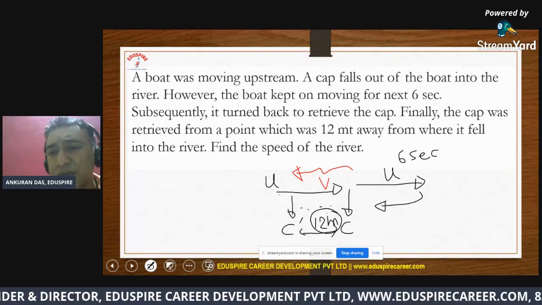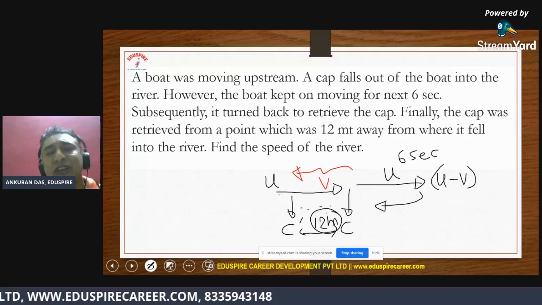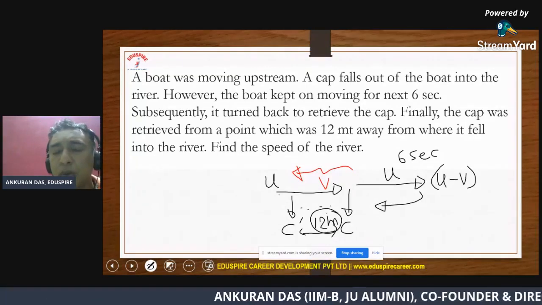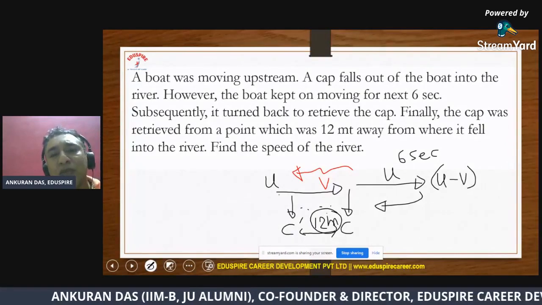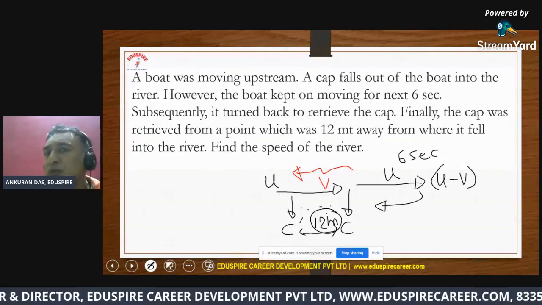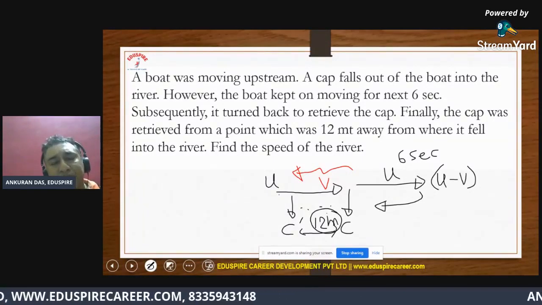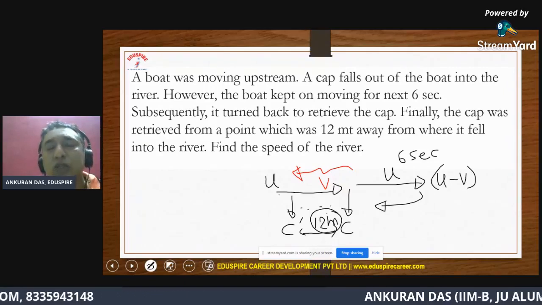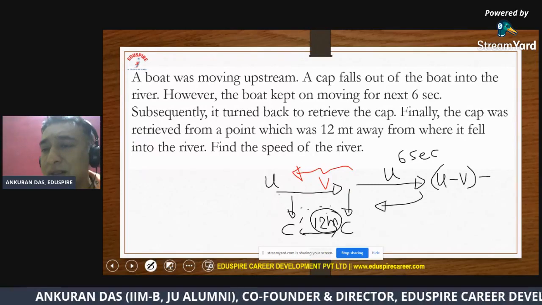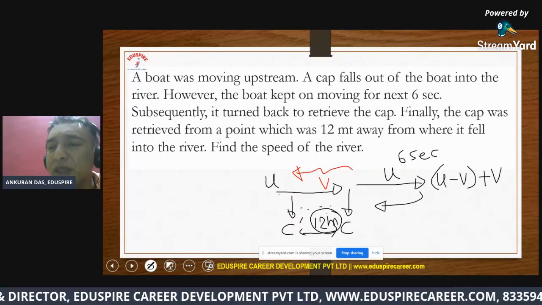So firstly, the upstream speed would be u minus v, right? If the boat is moving against the river current, of course, the river will resist the boat. Now, since the boat was moving upstream but the cap will always move downstream, they are moving in opposite directions. Since two independent objects are moving in opposite directions, we should add the speeds to get the relative speed. So we should add the speed of the cap, which is v, the same as the river.